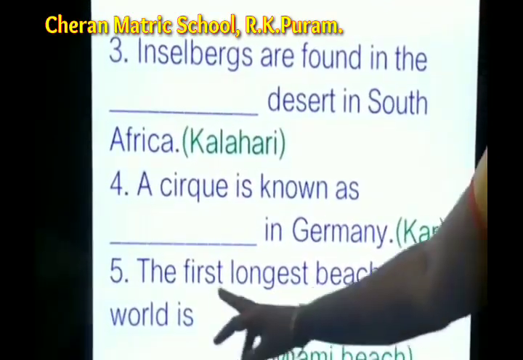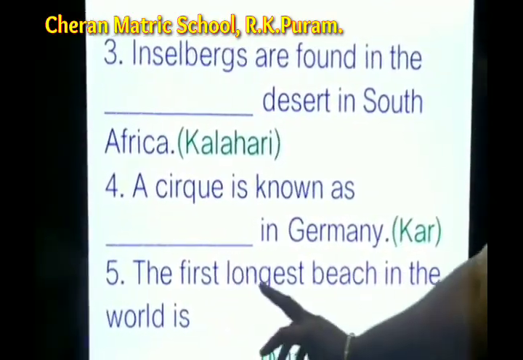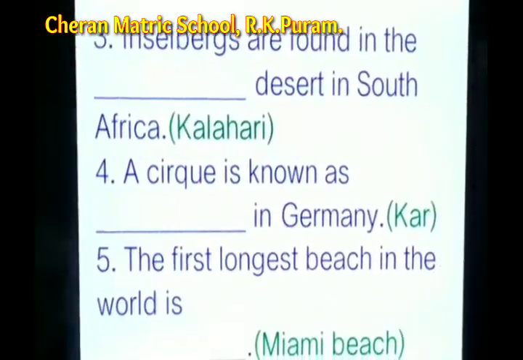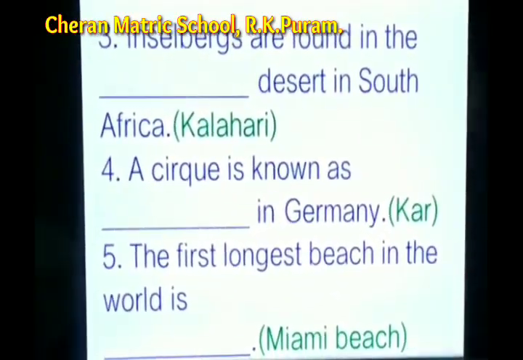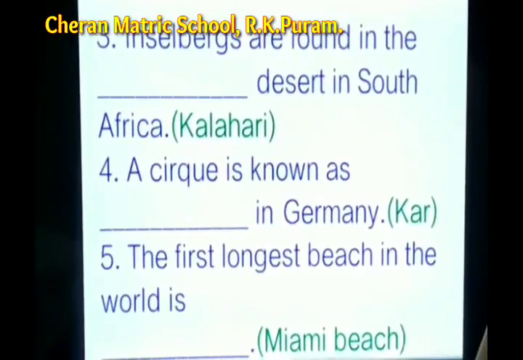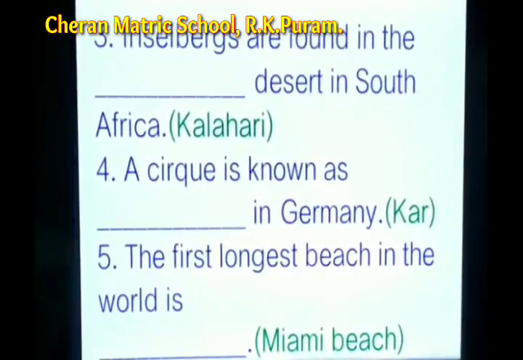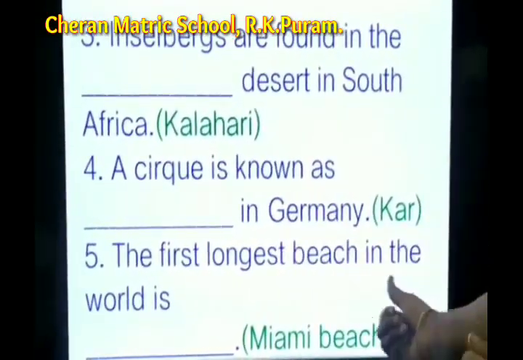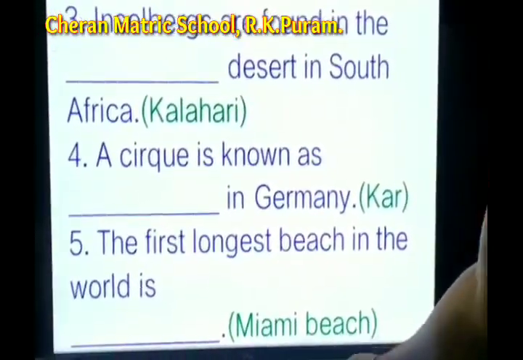The fifth one, the first longest beach in the world is dash. That is the Miami Beach. The second longest beach in the world, that is the Marina Beach in Chennai, isn't it? So the first longest beach in the world is Miami Beach.